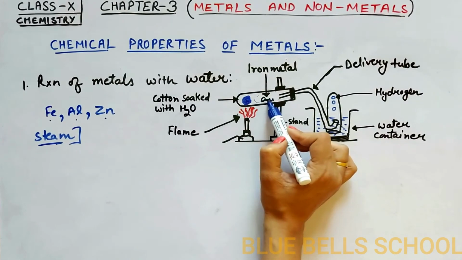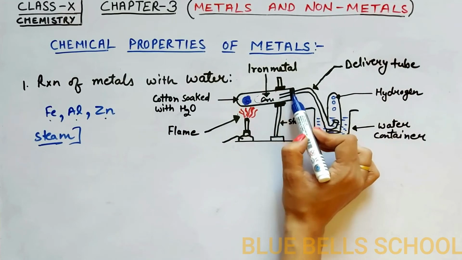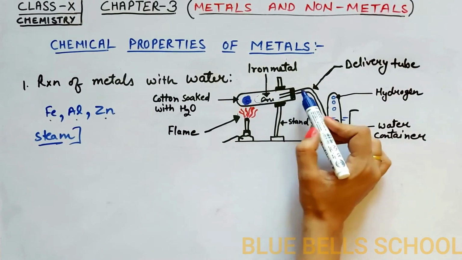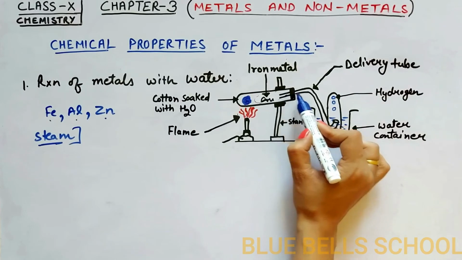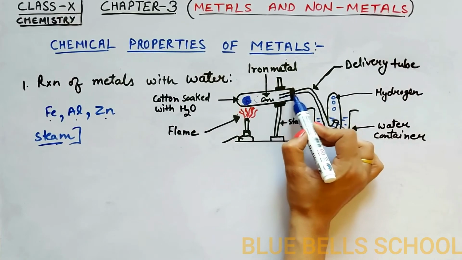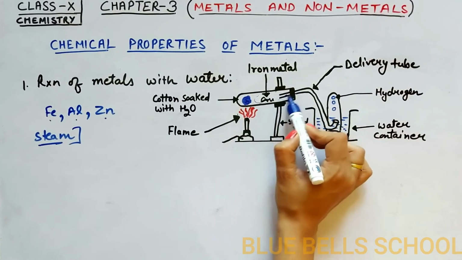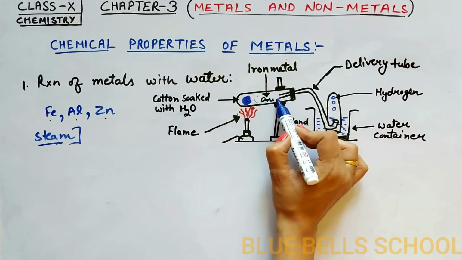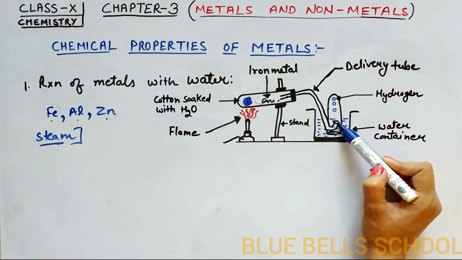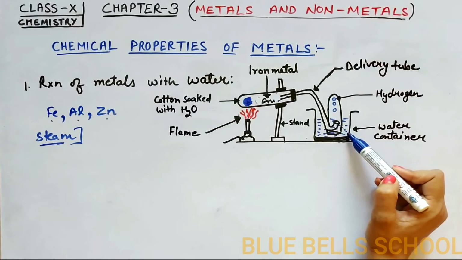This test tube is completely closed. One delivery tube is inserted here, one end is open in this tube, and the other end is in a water container.